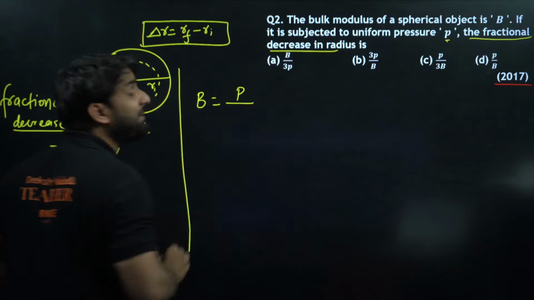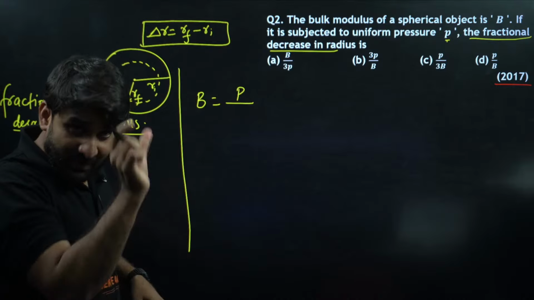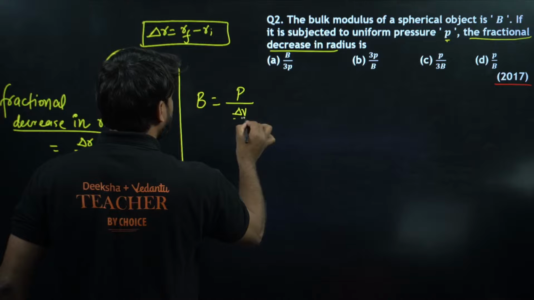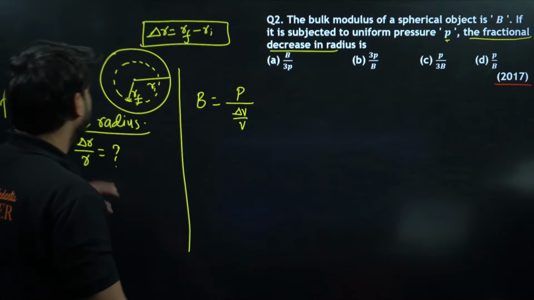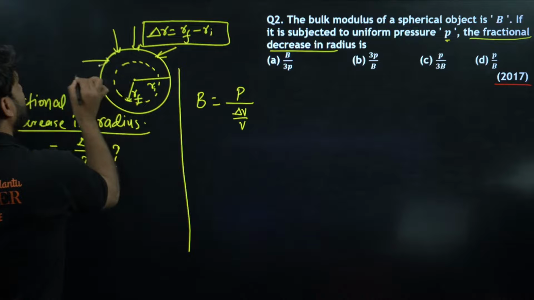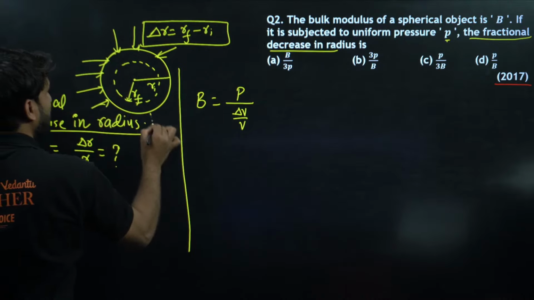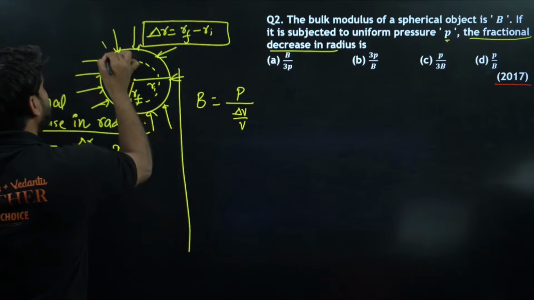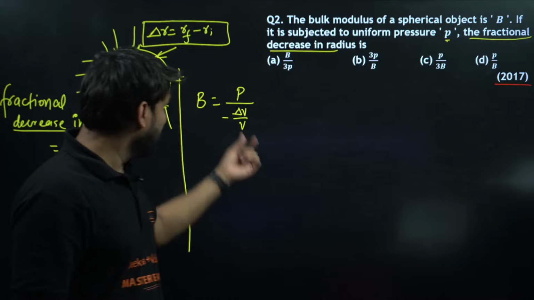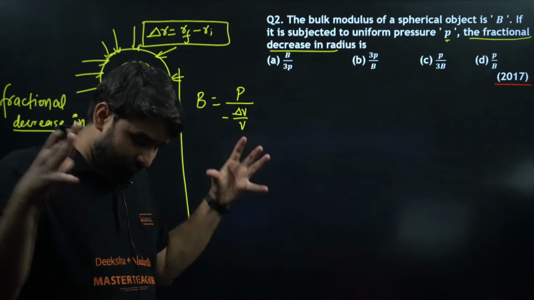So we can write here B is equal to P divided by the ratio of change in volume, so delta V divided by V. If this sphere has been pressed, the decrement in volume is taken as negative because the volume is decreasing.